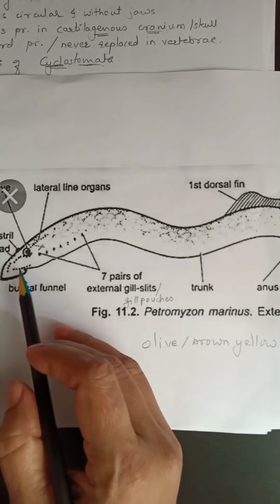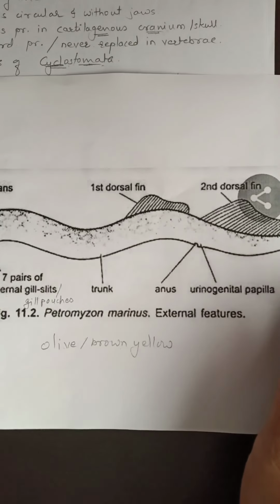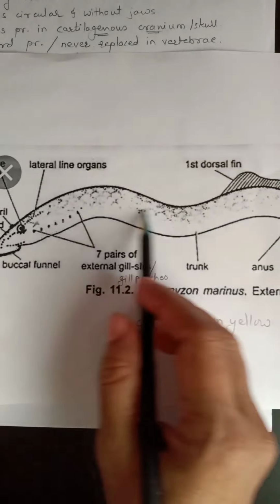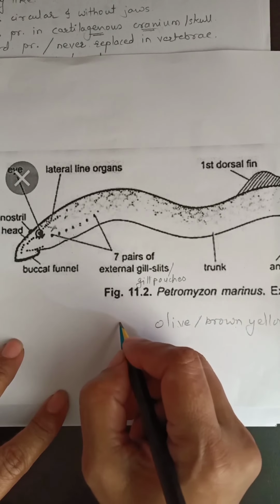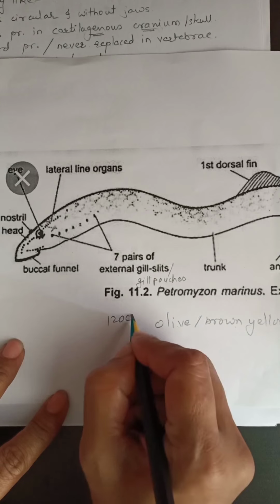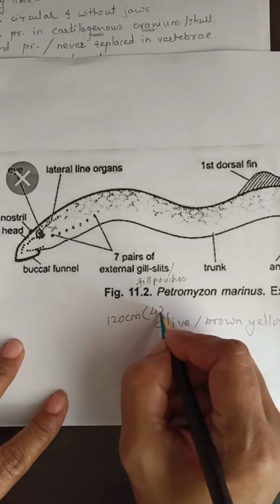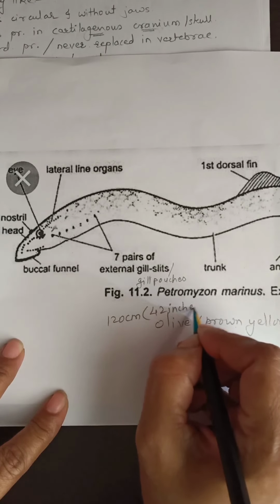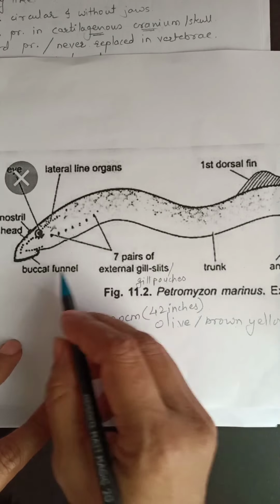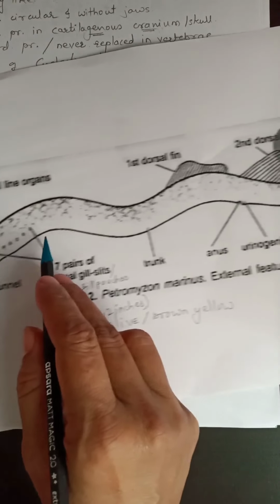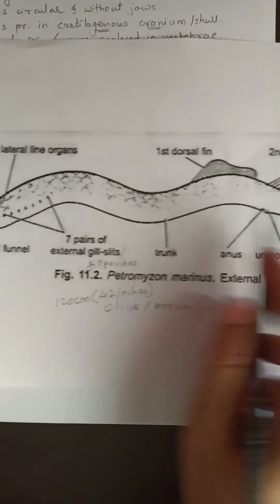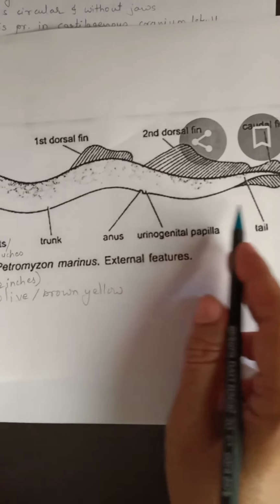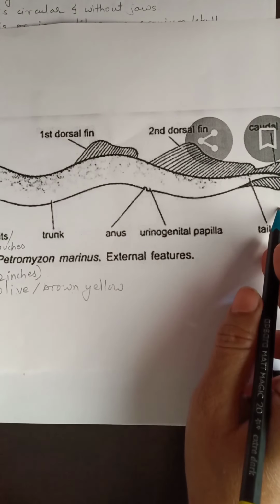The adults reach up to 120 centimeters long, or 42 inches. Their body is 120 centimeters in length.